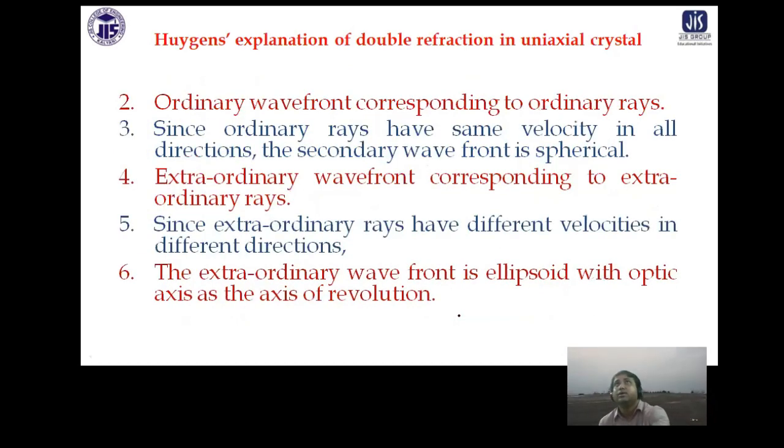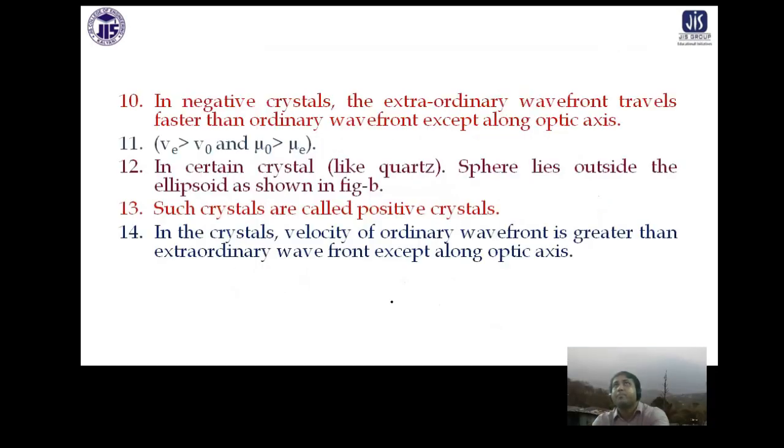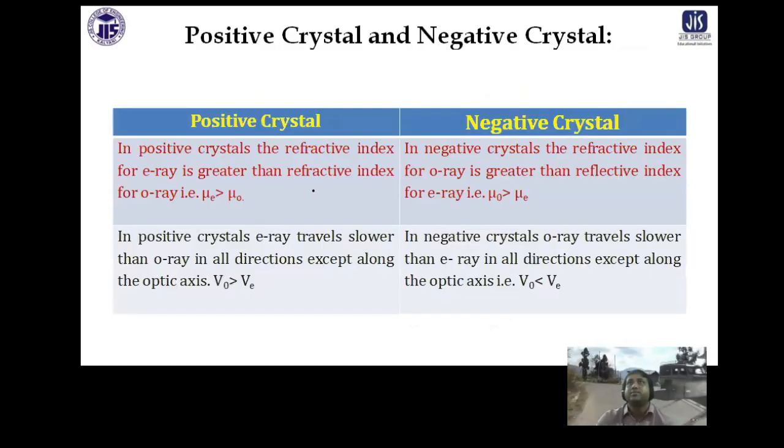Now we can see the Huygens construction. According to Huygens, this is how the wavefront would look for the positive crystal. This is the optic axis. In a positive crystal, the velocity of the ORE is greater than the velocity of the IRE. So this is the ORE surface, which is a spherical wavefront, and for the E ray it is elliptical. The negative crystal is just the opposite: the velocity of the E ray is higher than this. So these are the major differences between positive and negative crystals.